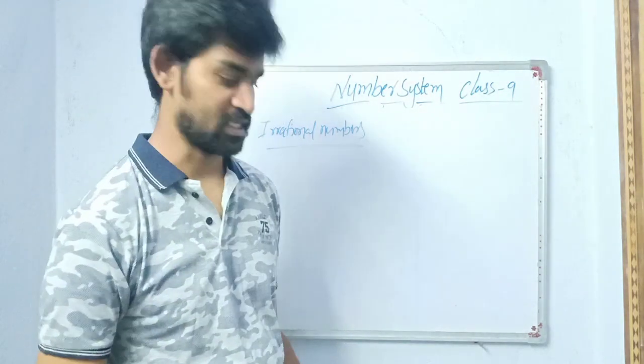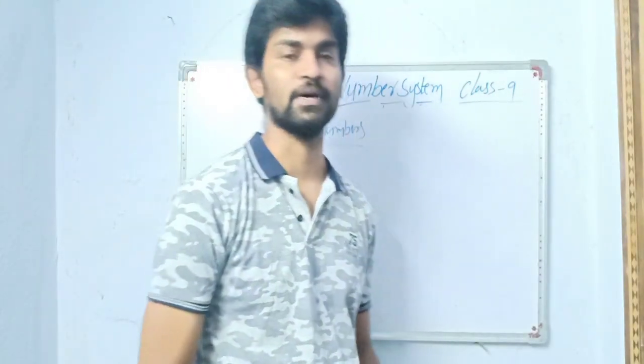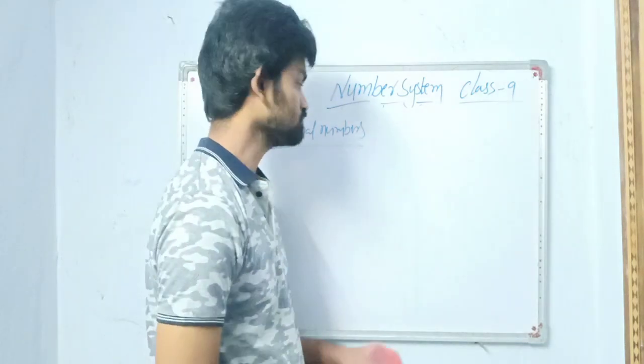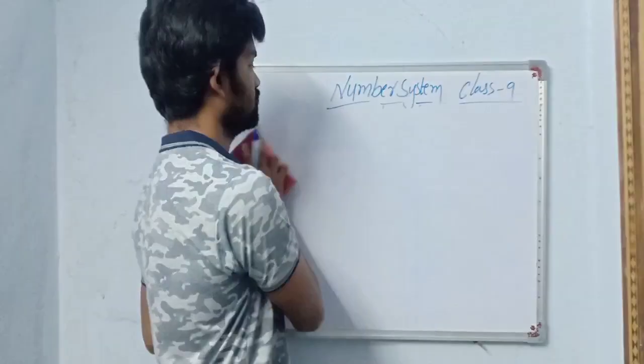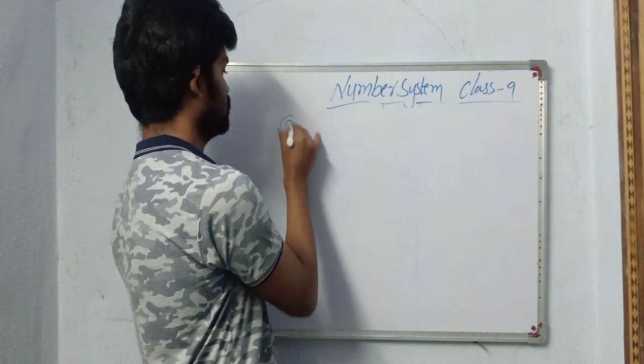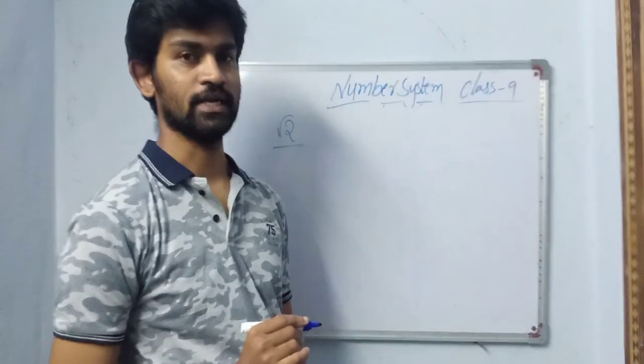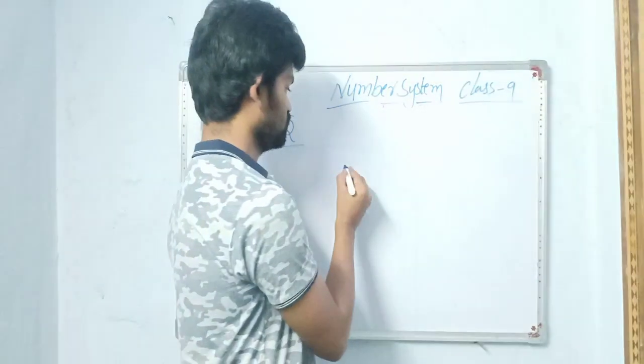Now, how do we express irrational numbers on number line? We'll discuss now. Express root 2 on number line. First,